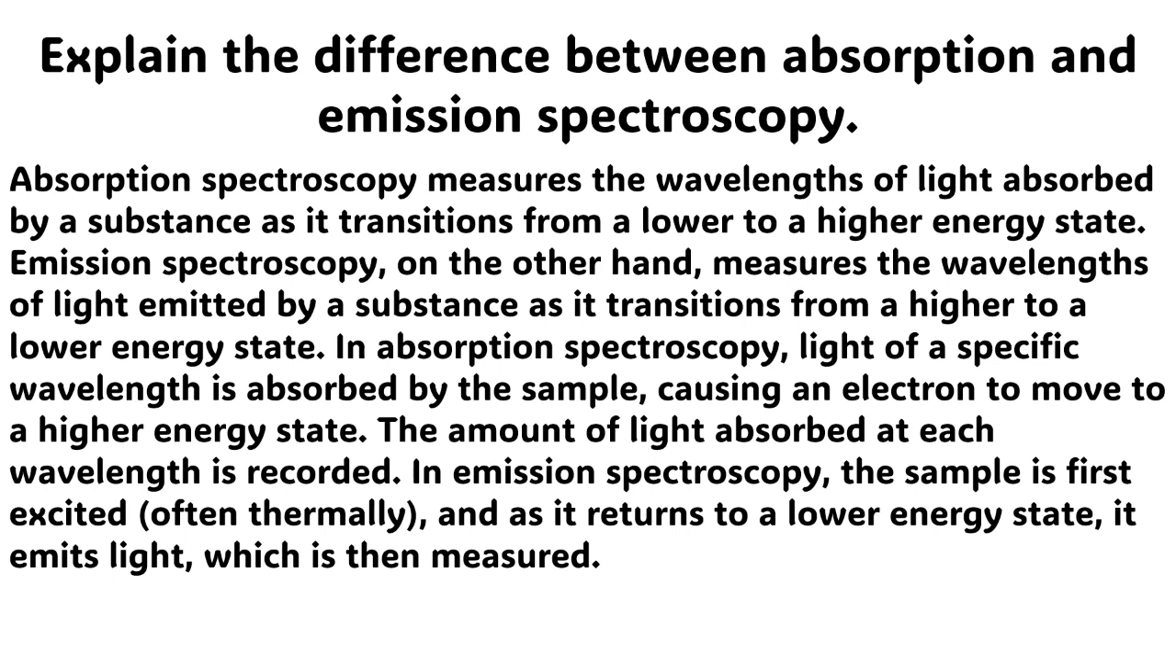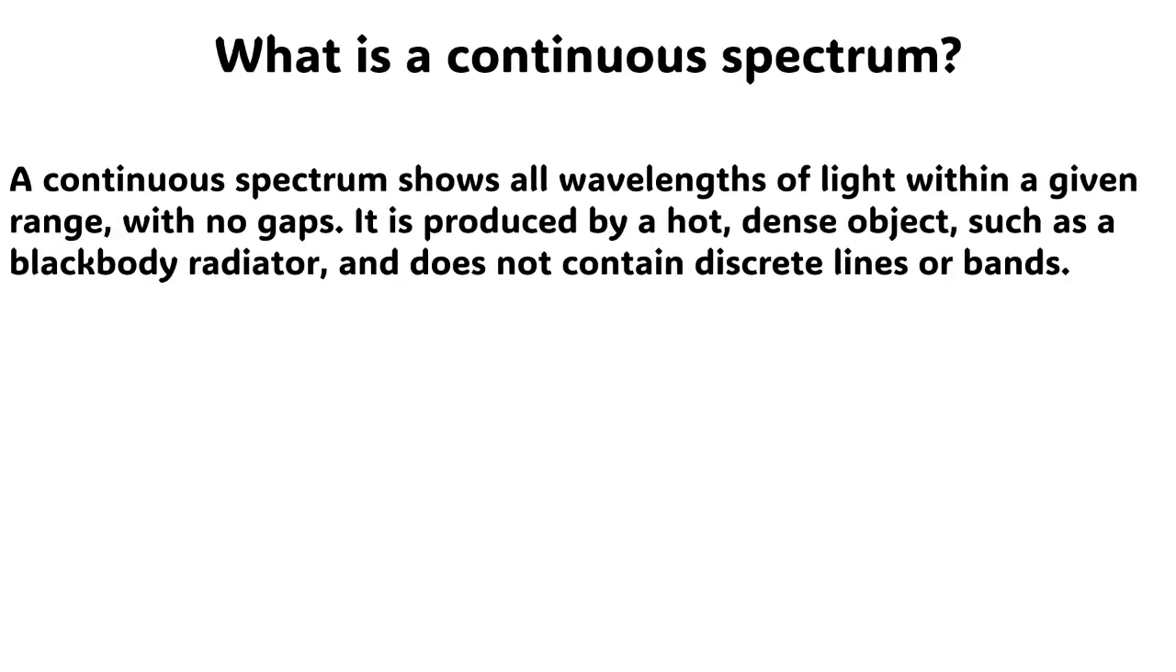In absorption spectroscopy, light of a specific wavelength is absorbed by the sample, causing an electron to move from a lower energy state, which is called ground energy state or simply ground state, to a higher energy state, which is called excited energy state or simply excited state. The amount of light absorbed at each wavelength is recorded. In emission spectroscopy, the sample is first excited, often thermally, to a higher energy state, and when it returns to the lower energy state, which is also called ground state, it emits light, which is then measured.